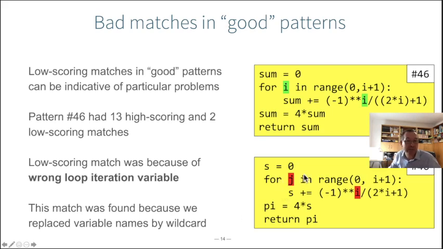So you can wonder why this match for this pattern was found. We know it's a bad match because the student failed the exam. Well, the reason is because we use these generic variable names. Because we ignore the actual names of the variables, these two match to the same pattern.